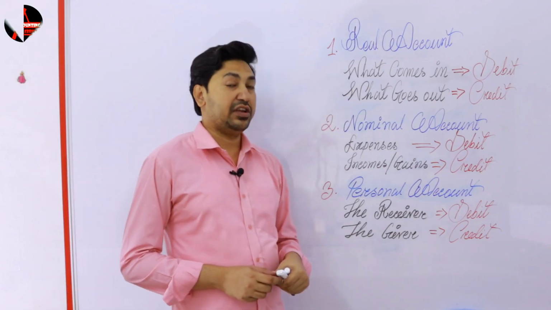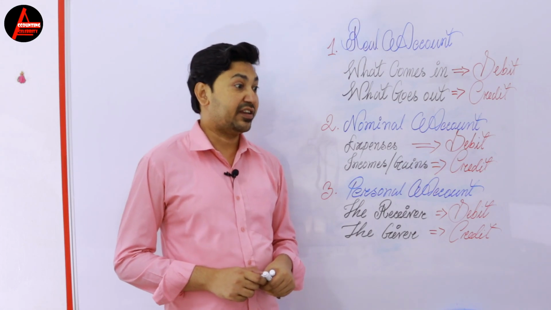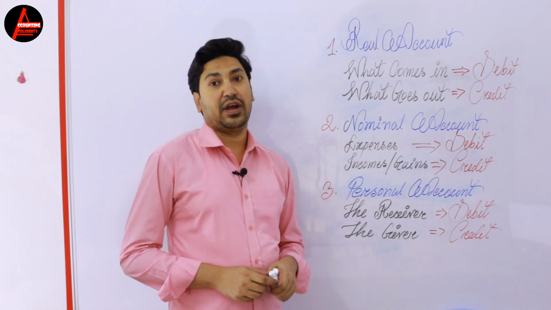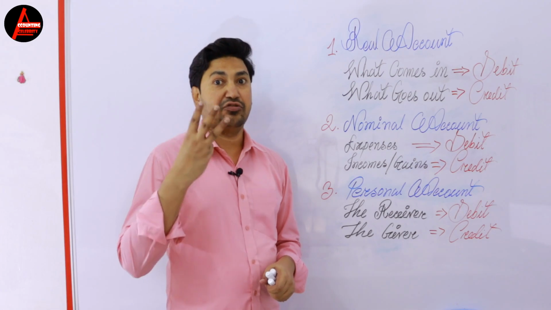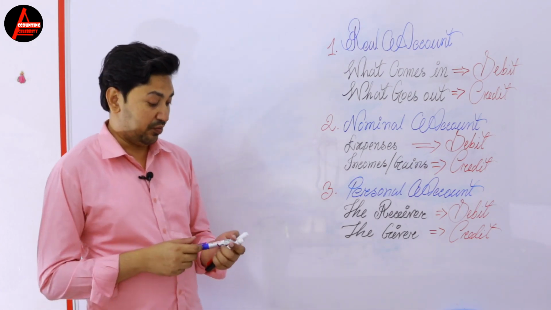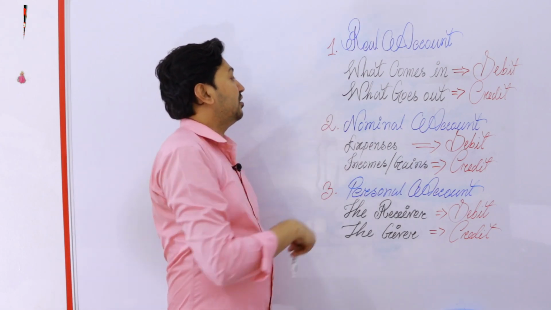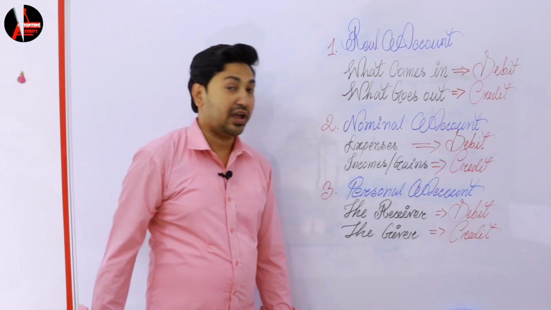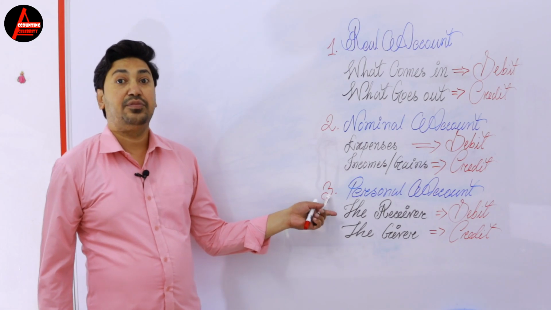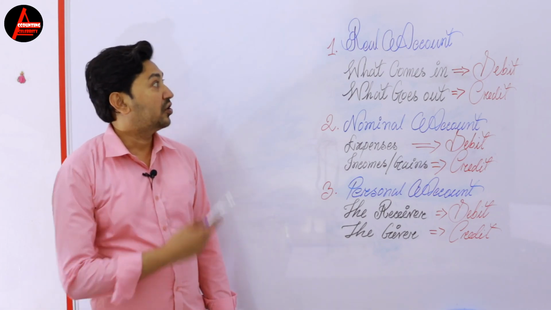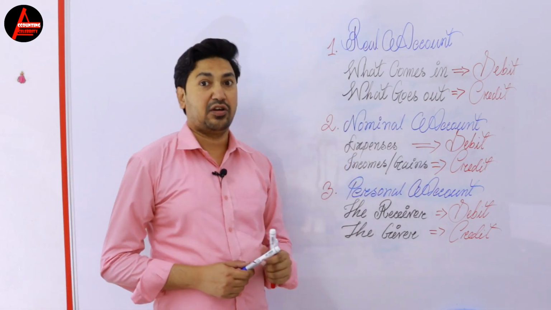This debit and credit, these two words are actually linked up with the type of accounts. There are three types of account you might have known. Number one is the real account, number two is the nominal account, and number three is the personal account. So what is real account?